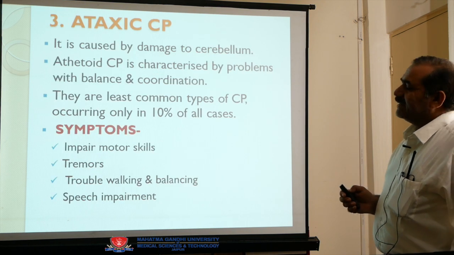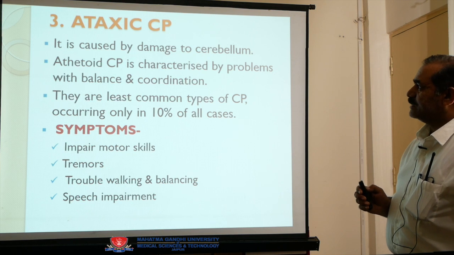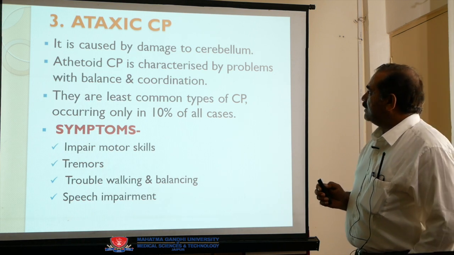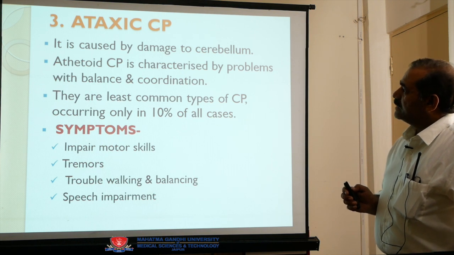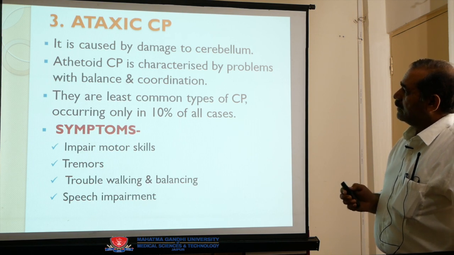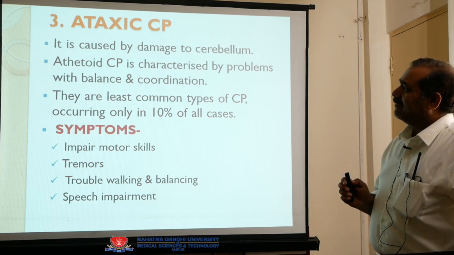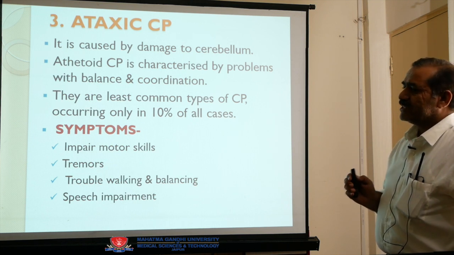Now come to the ataxic CP. Third one is ataxic CP. What is ataxic CP? It is caused by damage to the cerebellum. Ataxic CP is characterized by problems with balance and coordination.